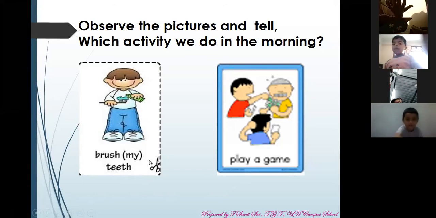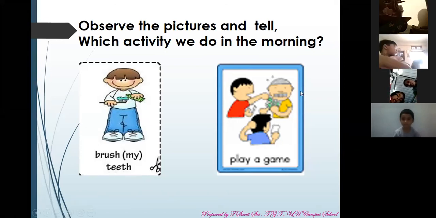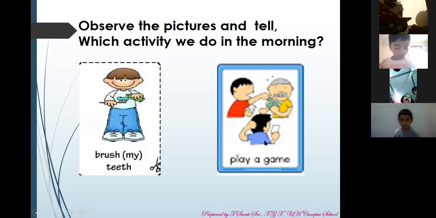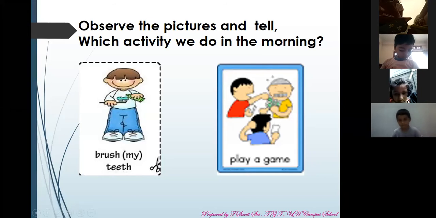Brushing teeth and play games. In these two activities, which activity you will do in morning? Brushing, ma'am. Very good, brushing.